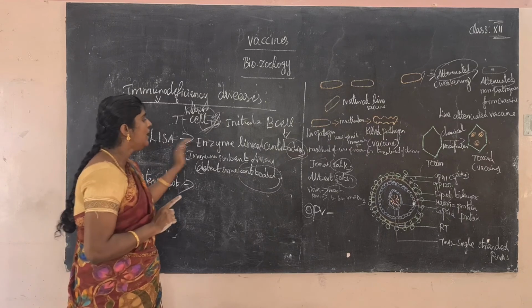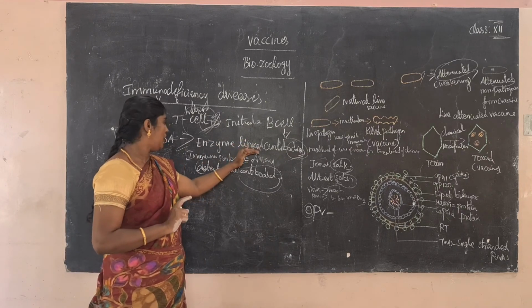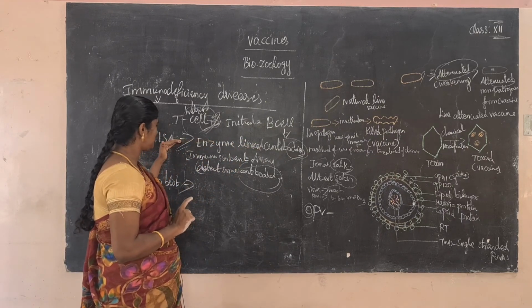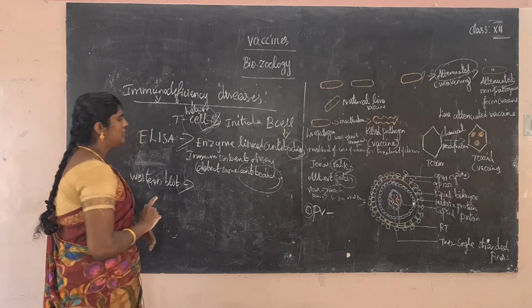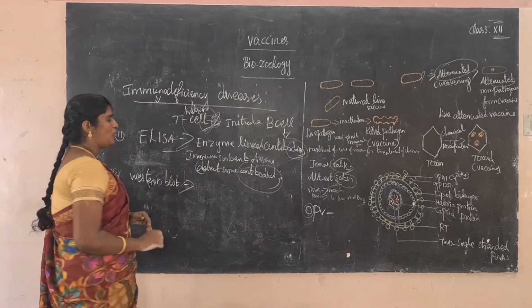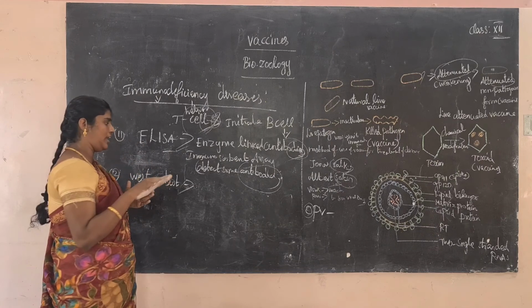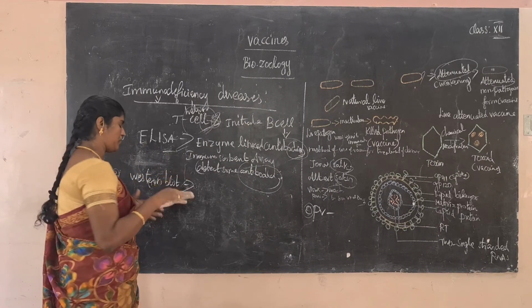The preliminary test is enzyme linked immunosorbent assay. That is called the ELISA test. First, it detects whether antibodies are present or not. It is a preliminary test.